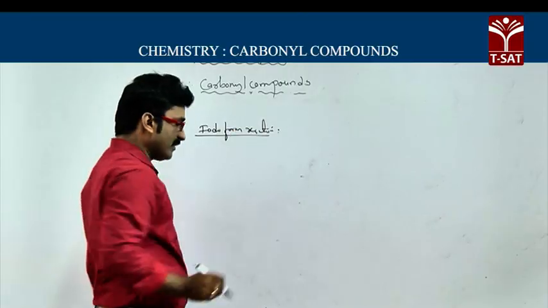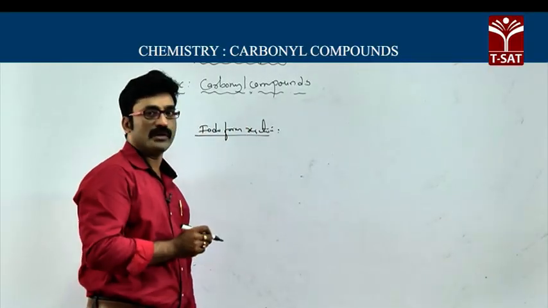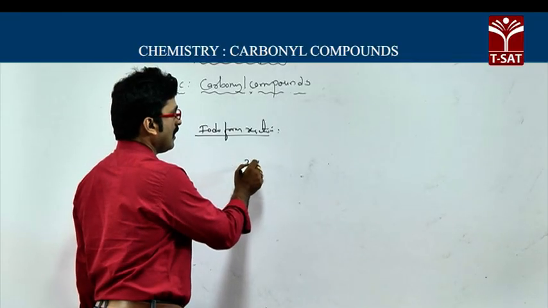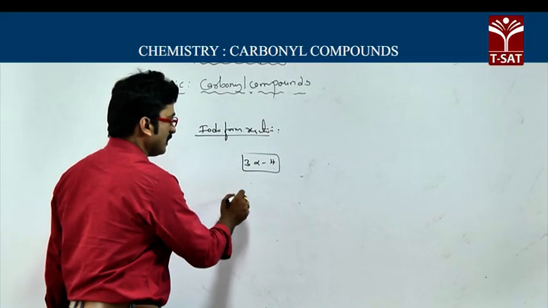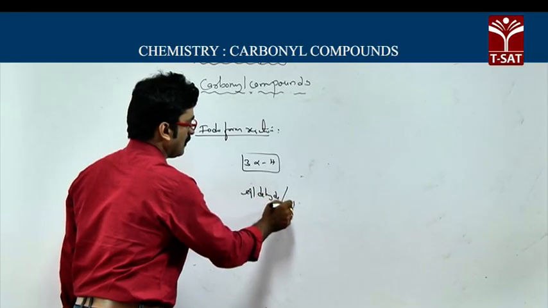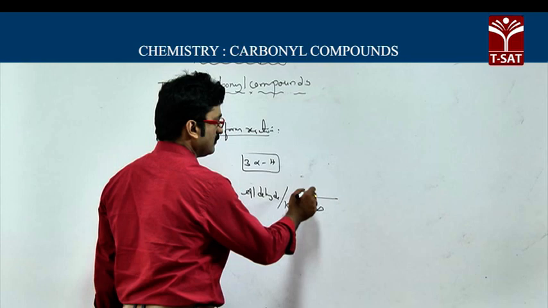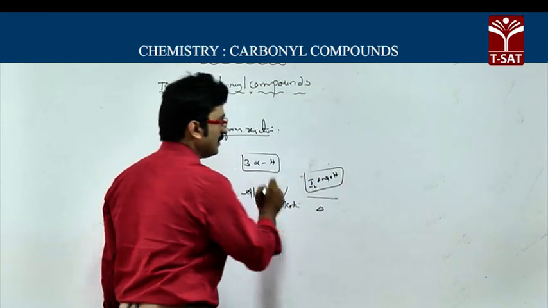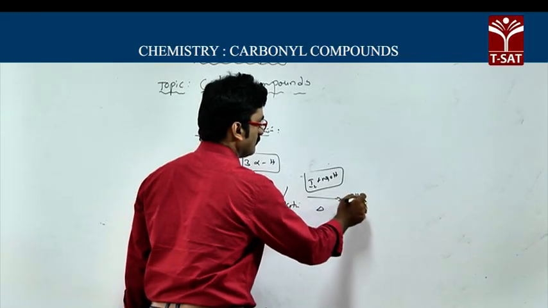When we come to the iodoform reaction, this will be given only by aldehydes or ketones which contain 3 alpha hydrogens. So when an aldehyde or ketone which contains 3 alpha hydrogens is heated with a mixture of iodine and NaOH, here you will get CHI3.